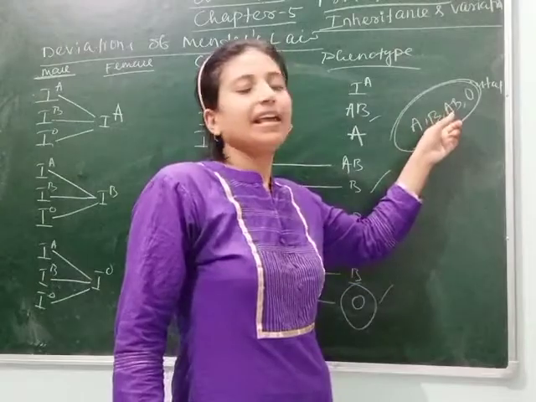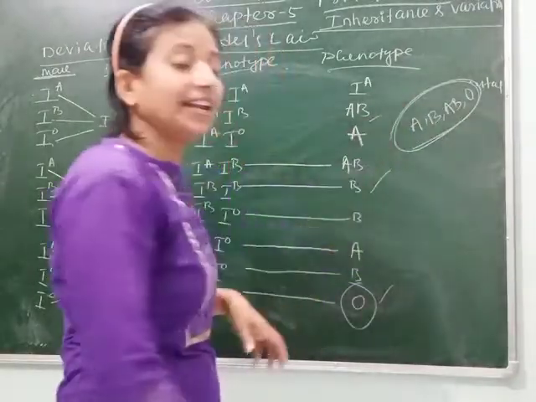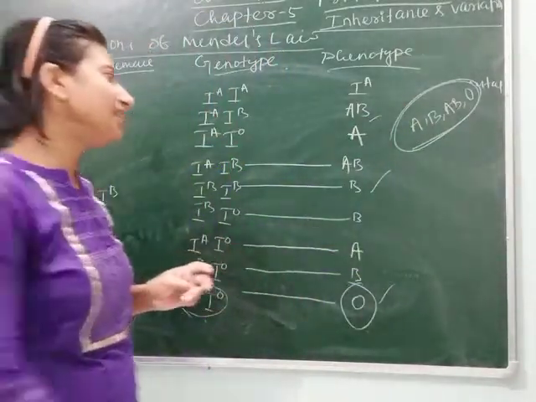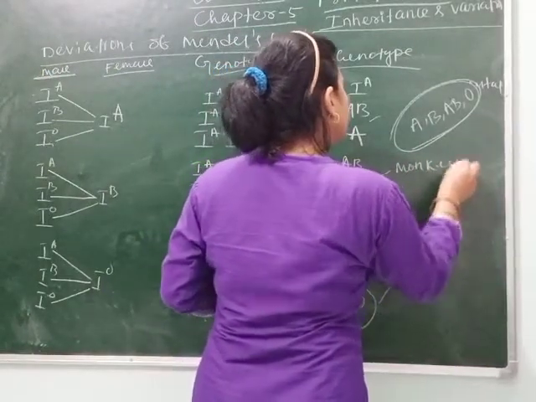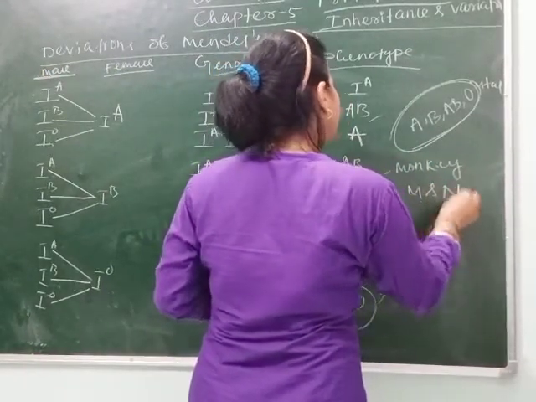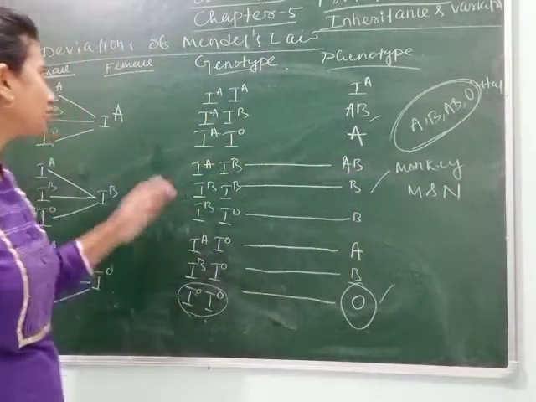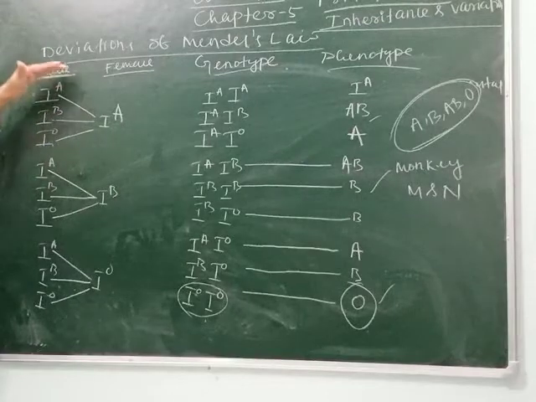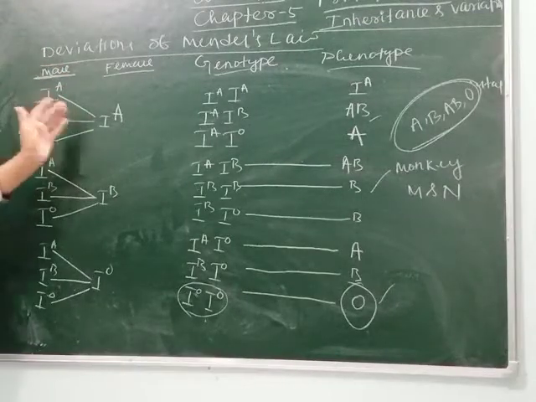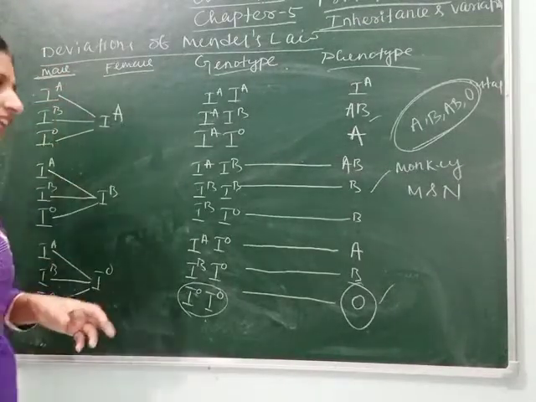But in some wild animals, for example monkey, the blood group is represented as M and N. Clear students? So this is how codominance deviates from Mendel's law, meaning how both the alleles are equally dominating.